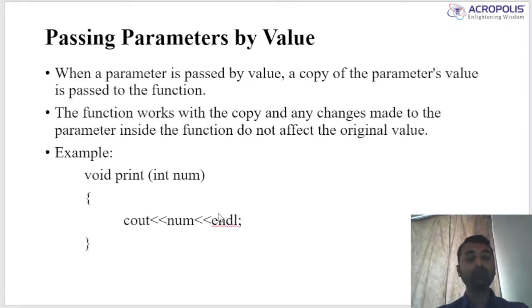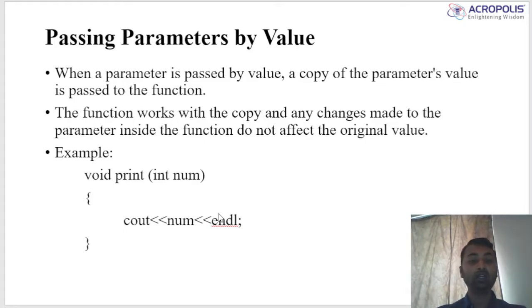Starting with pass by value: when a parameter is passed by value, a copy of the parameter value is passed to the function. The function works with the copy, and any changes made to the parameter inside the function do not affect the original value. It means if we call from the main function with a parameter by value, and we change the parameters or values in our function, it will not change in the main function.